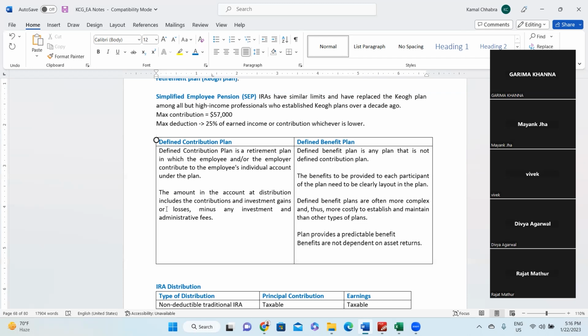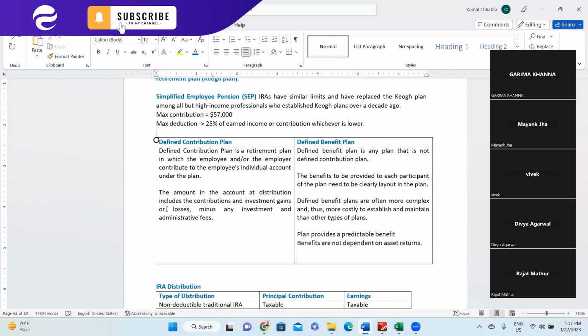Here the responsibility of the employer is deducting the amount from the employee's paycheck, as well as contributing an equal amount and depositing it to the contribution plan, which is generally maintained by a third party. Most of the time, it's generally a bank or insurance company who maintains the contribution plan.